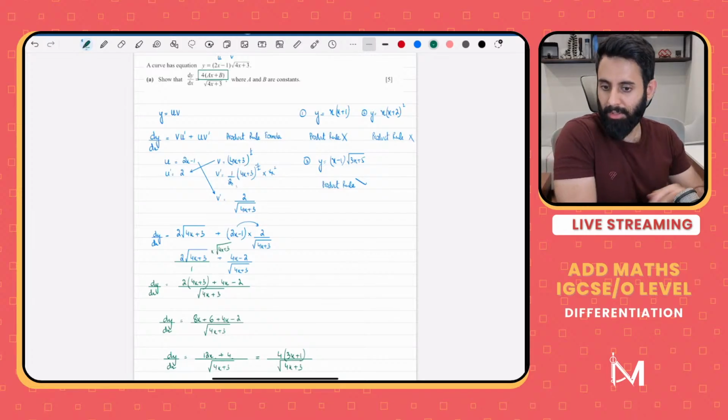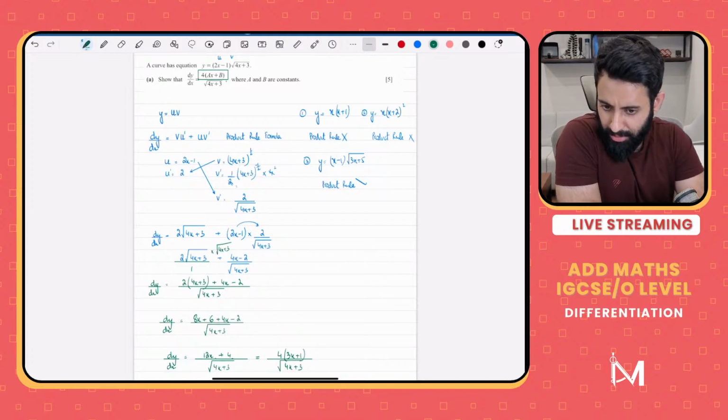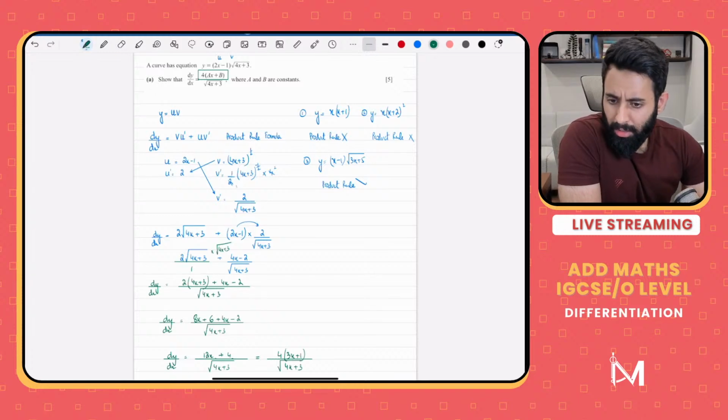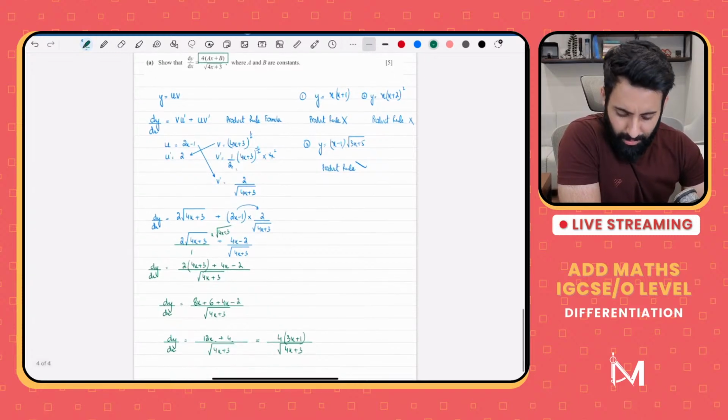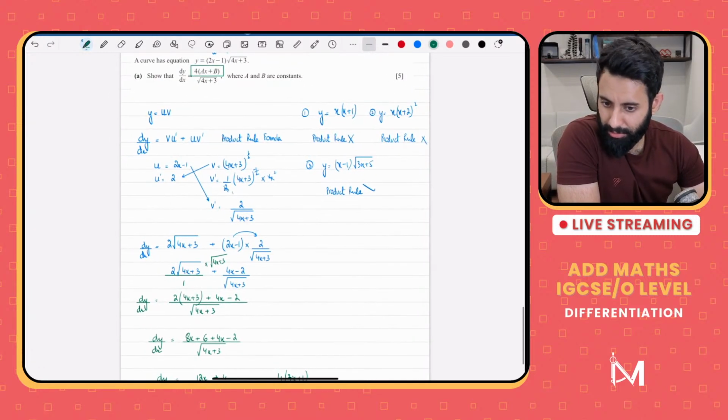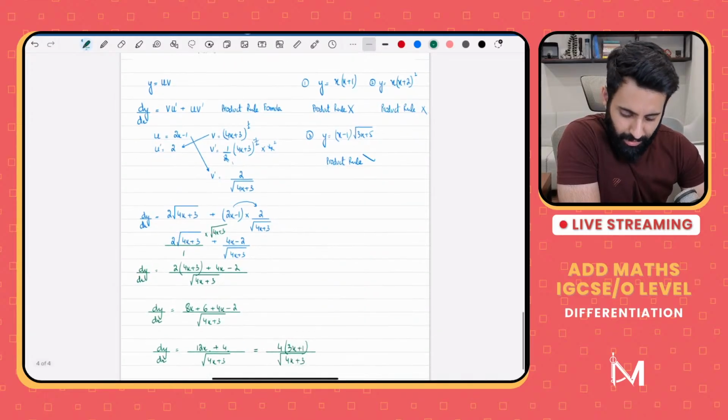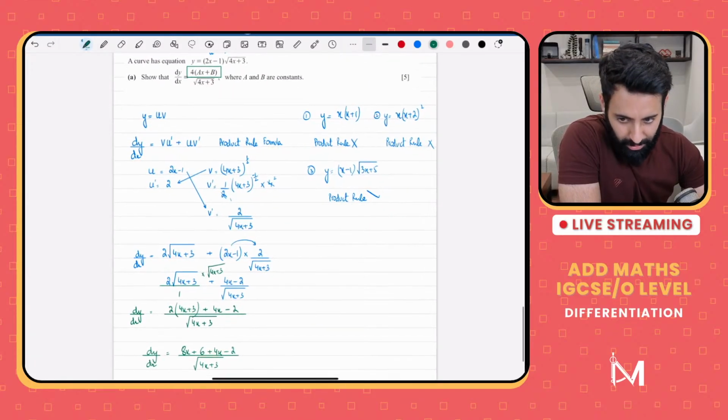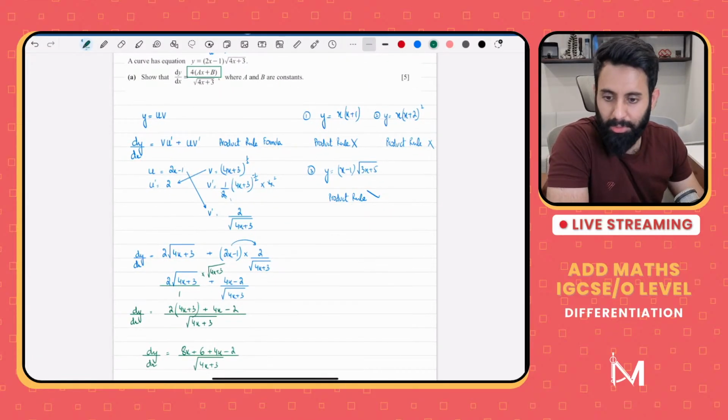Sir, how many did you solve? How to get the normal of a line using sine? Okay, I will cover that. When we get to differentiation of trigonometric functions, I'll cover that. Right now we're doing the basic part of differentiation. So when we get to trigonometric functions, I will cover that.